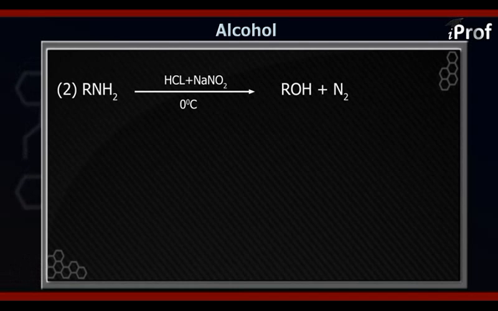And if it is a primary amine, then the basic structure of the amine will be RNH2. The second point which we have made out is that this reaction will be a carbylamine reaction.